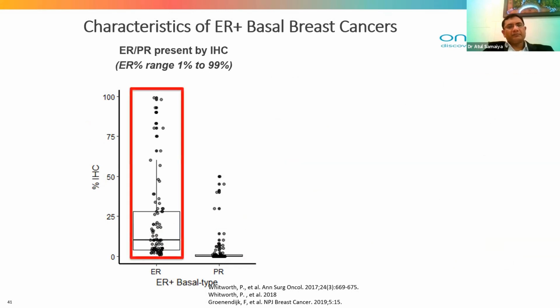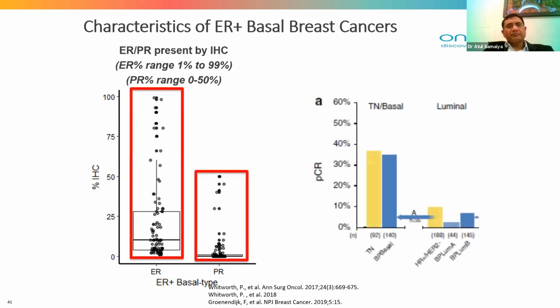This is ER positive by IHC, and this is the percentage of PR positive by IHC. And then this is defined by the genomic profile, based on pathological complete response.